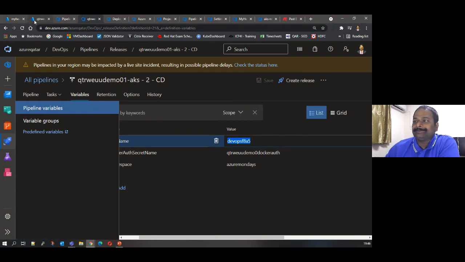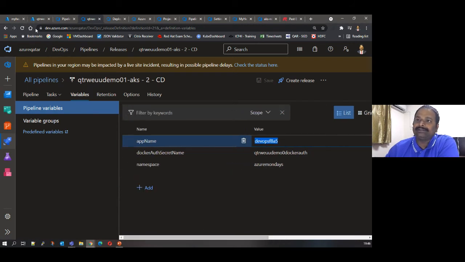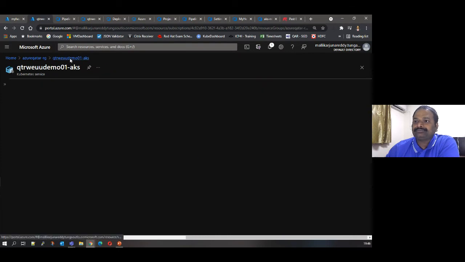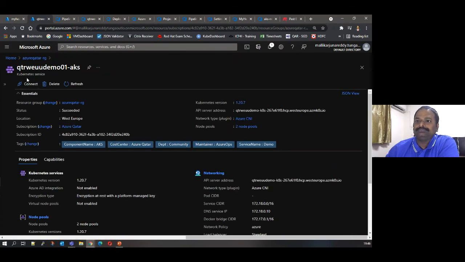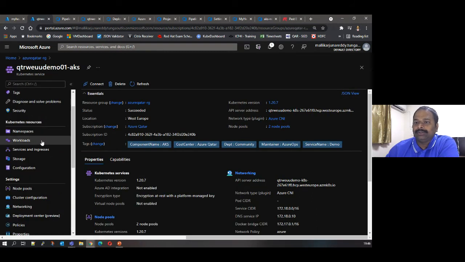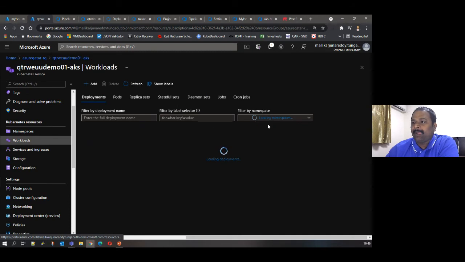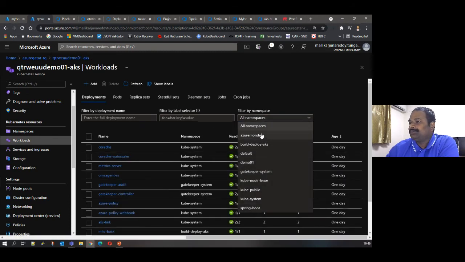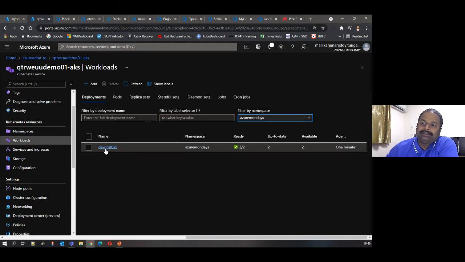Now let's go and see whether this app is being deployed or not. We'll see that in what is the namespace? It is the Azure Mondays. Let's go to the cluster. And then let's go to the workloads. Azure Mondays. You see, I have just created in front of you, I just created namespace, and then using 3 clicks, using the deployment center, I have pointed my source code. That's all. So this deployment center has created a CI pipeline and CD pipeline.